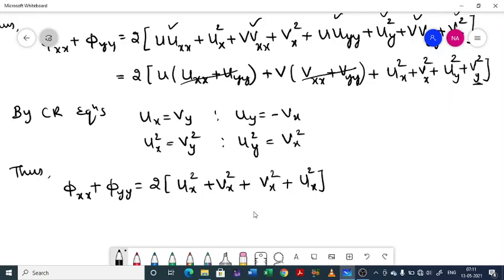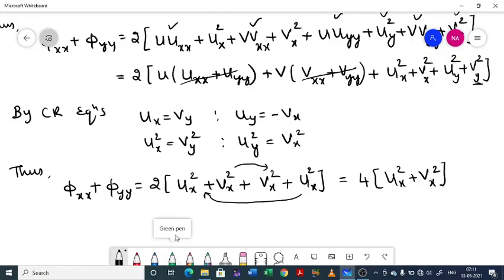So you will get 2 times of ux square plus 2 times of vx square, so taking again outside, 4 times of ux square plus vx square. So keep this in mind.